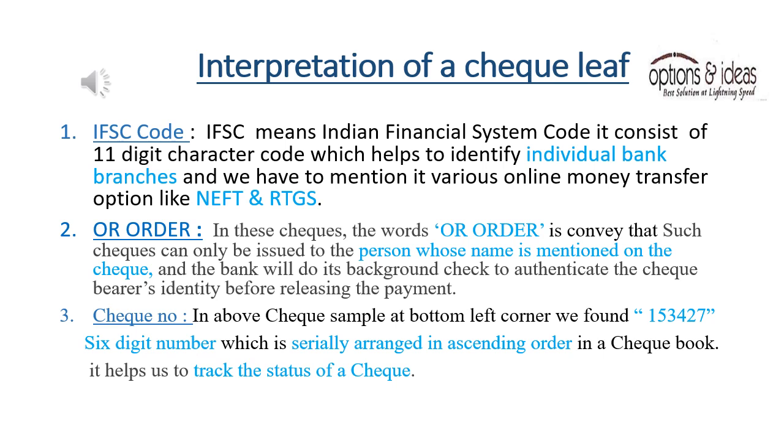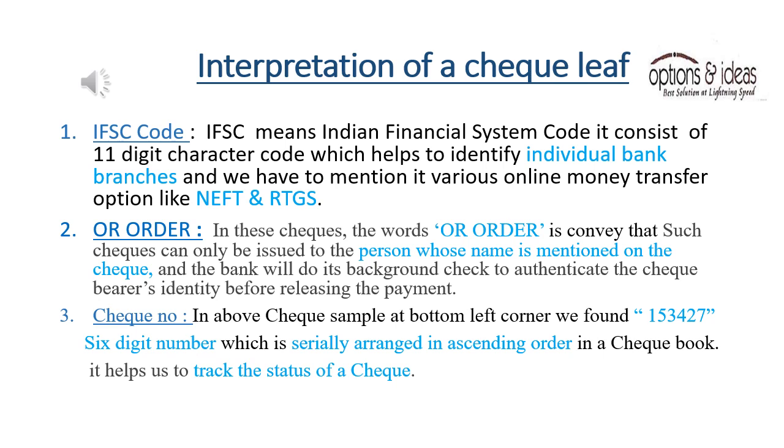2. Or order. In these checks, the words 'or order' convey that such checks can only be issued to the person whose name is mentioned on the check, and the bank will do its background check to authenticate the check bearer's identity before releasing the payment.